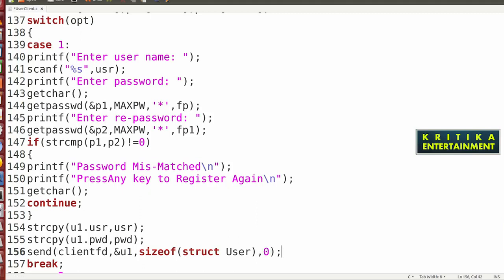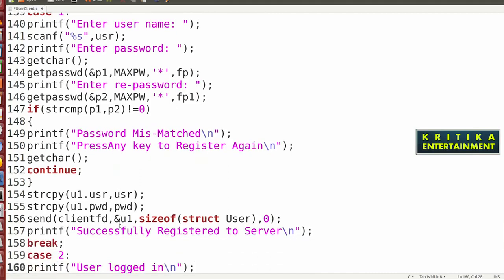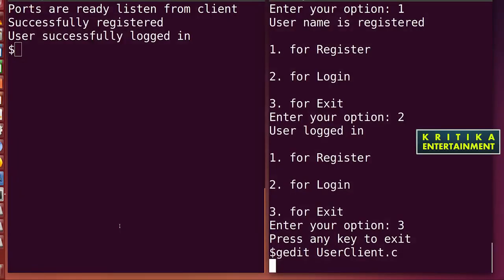These things will be sent, and it will display the message printf successfully registered to server, slash n. Then I'll check this program, and after that I'll continue and write the next one.